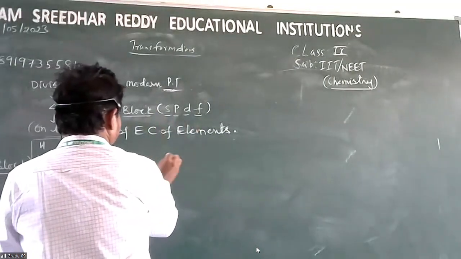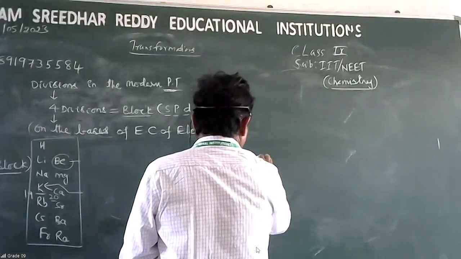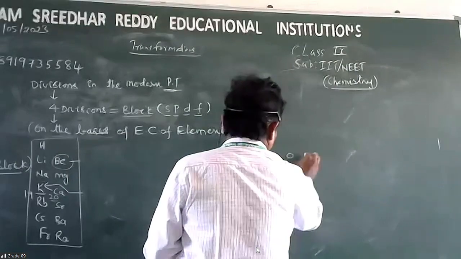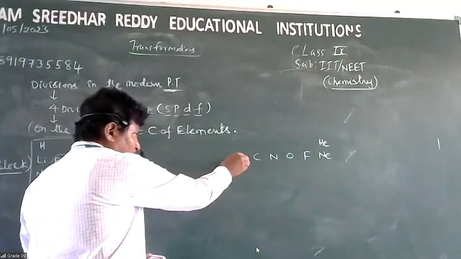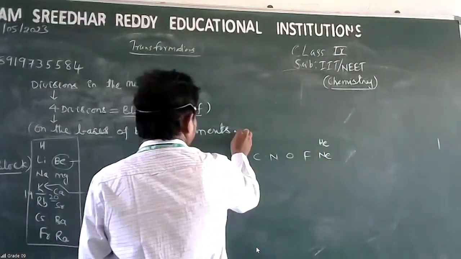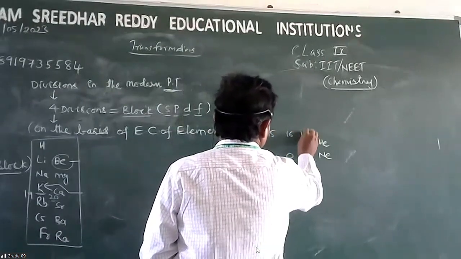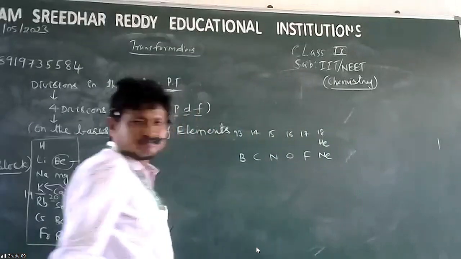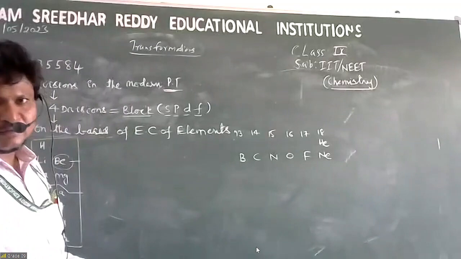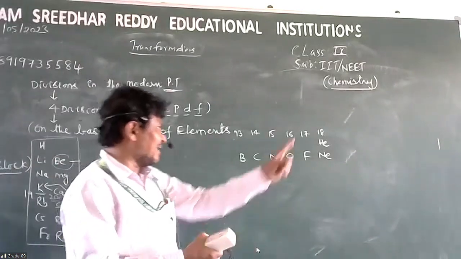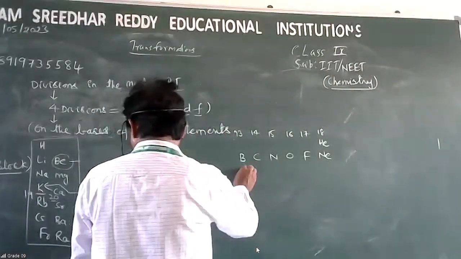This is the 13th group, 14th group, 15th group, 16th group, 17th and 18th. In these 6 groups, if you take any element, you can observe the differentiating electron enters the p subshell.